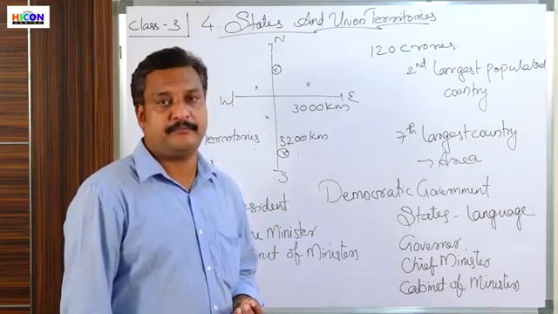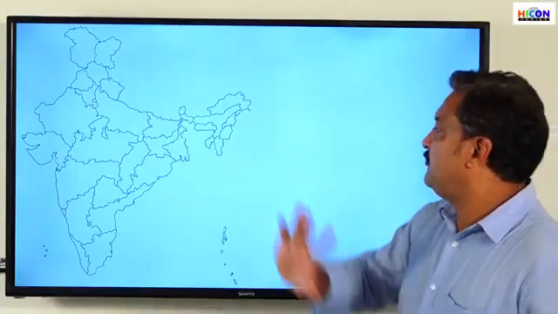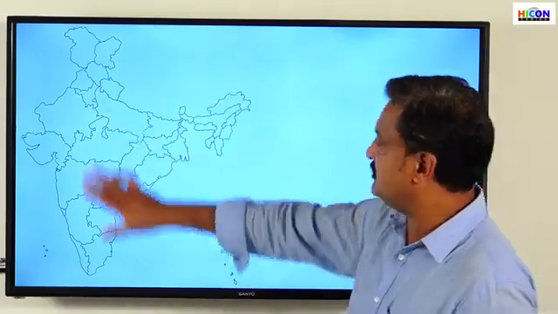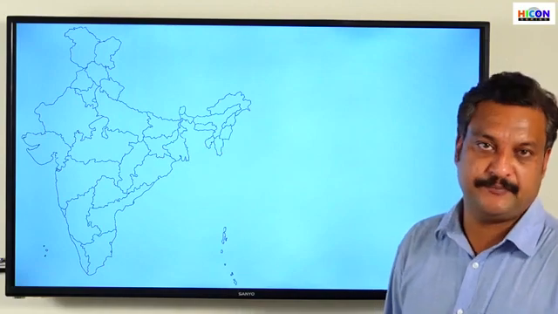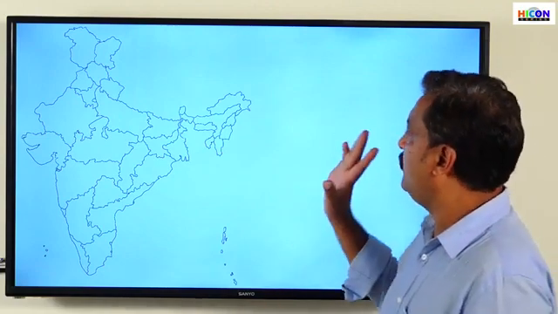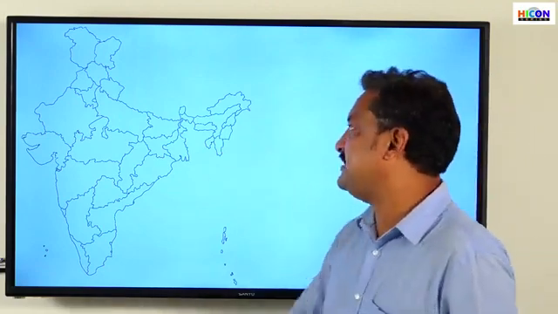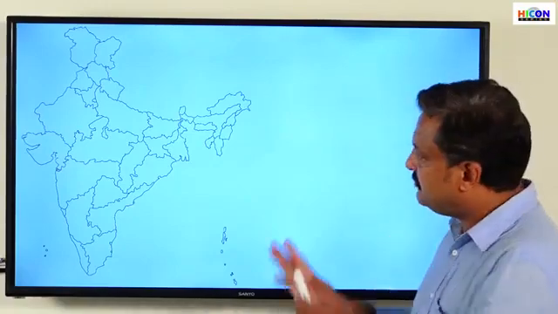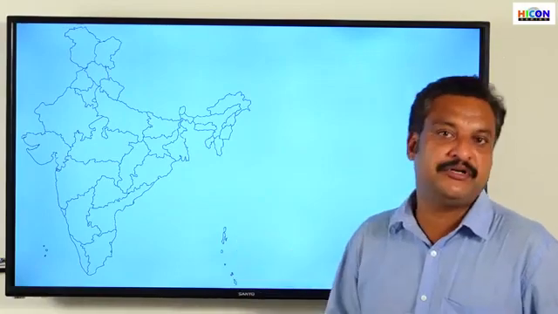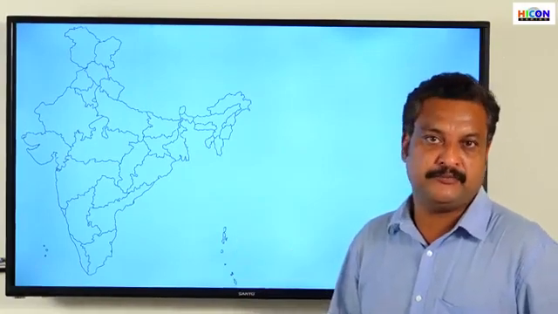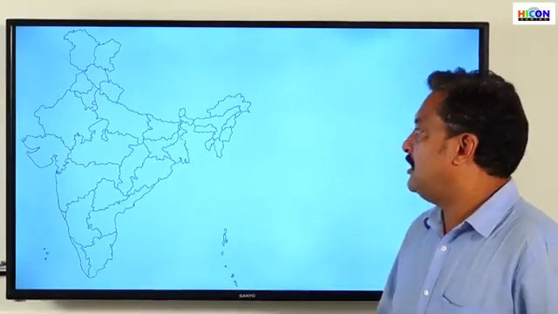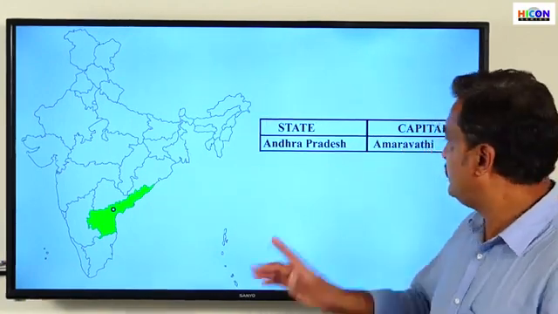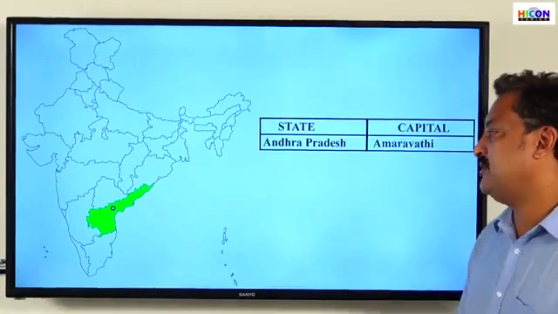So this is a map of India, and here we can see the outlines of the different states in India. Now we will start with the states one by one. The states will be explained in the alphabetical order of their names, because it's quite easy to learn and understand that way. So the first state is Andhra Pradesh.